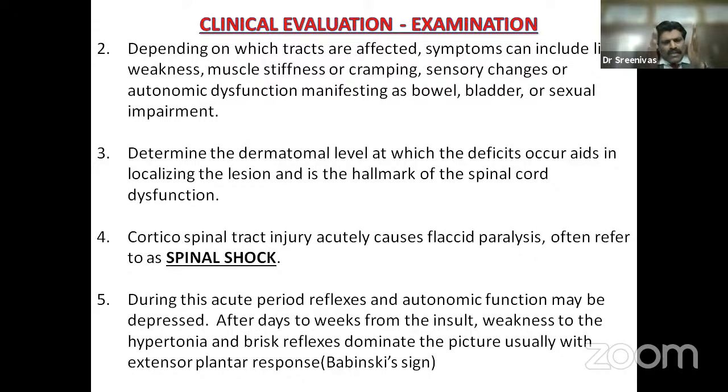dysfunction. Corticospinal tract injury acutely causes flaccid paralysis, often referred to as spinal shock. During this acute period, reflexes and autonomic function may be depressed, but after days or weeks from the insult, weakness turns to hypertonia, and brisk reflexes dominate the picture, usually with extensor plantar response, the Babinski sign.